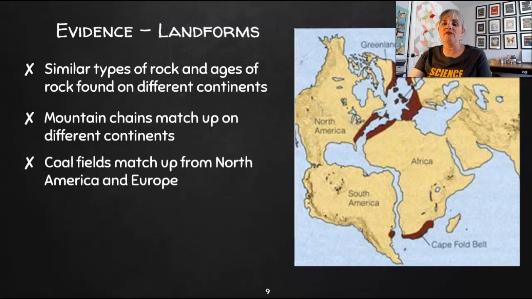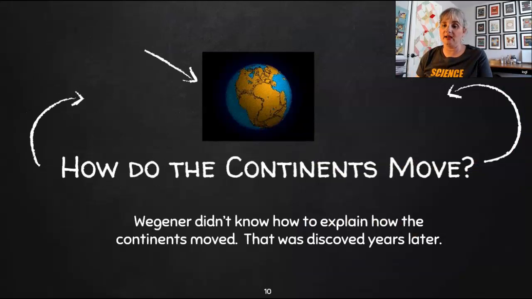So these landforms matched up from one continent to another that are nowhere close now, but maybe millions of years ago those continents were touching. So those were the 4 different kinds of evidence that Wegener proposed in his theory of continental drift. What he could not explain is how the continents moved. He didn't know why they moved or how they moved, and that was discovered much later.